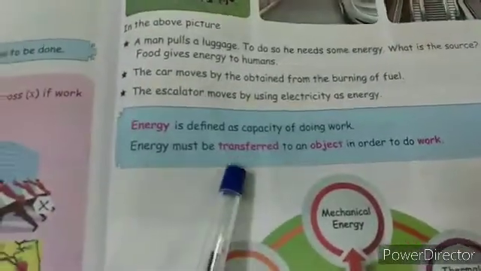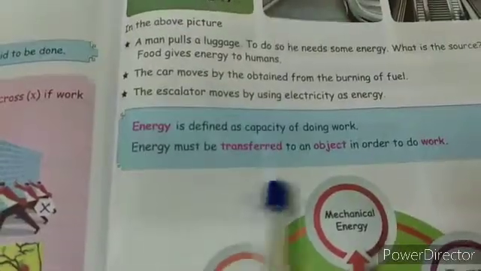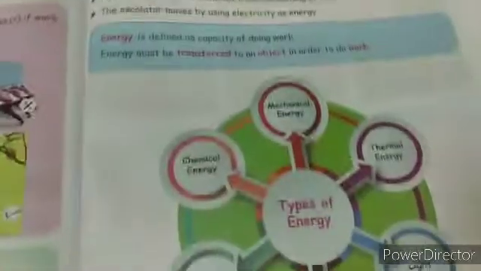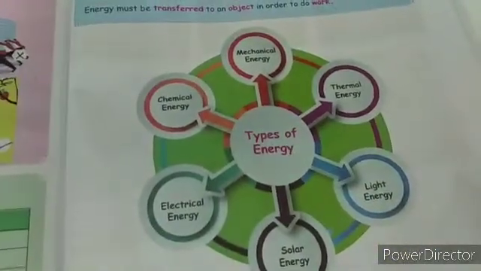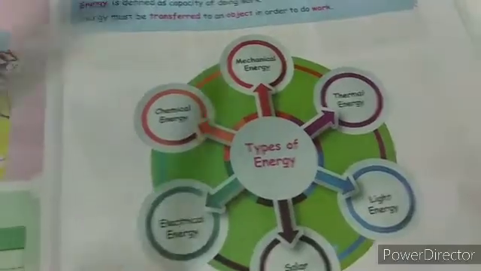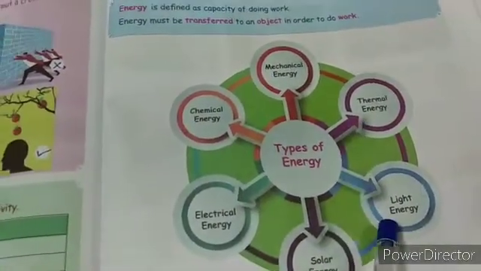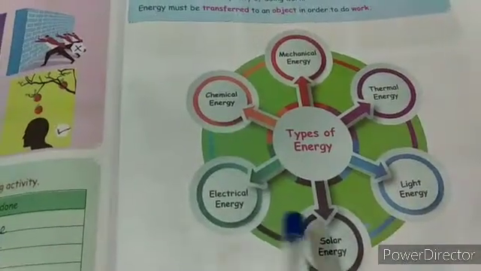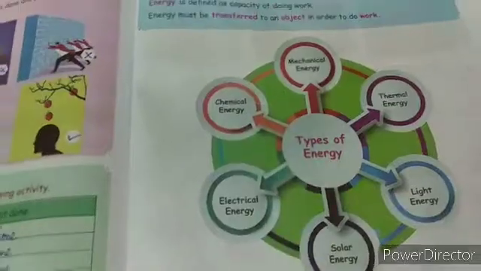Energy is defined as the capacity of doing work. Energy must be transferred to an object in order to do work. There are different kinds of energies out there. That is types of energy. What are the types of energy? Mechanical energy, thermal energy, light energy, solar energy, electrical energy, chemical energy. These are the types of energy.